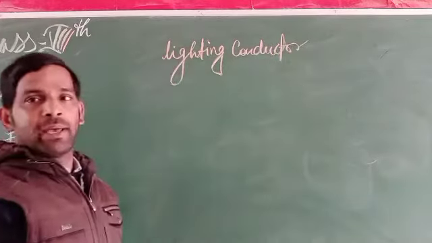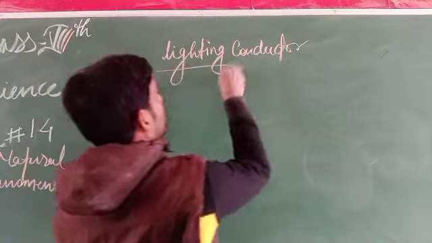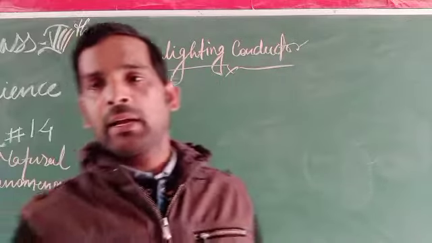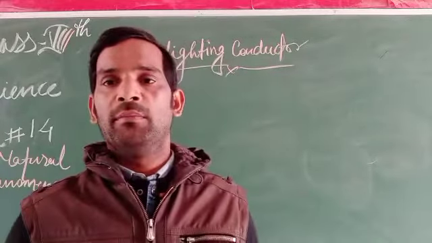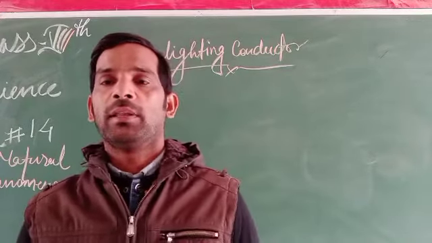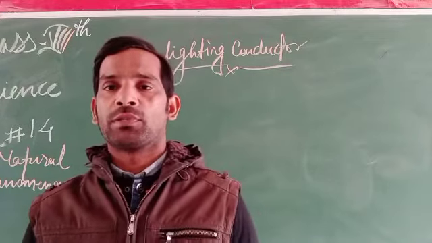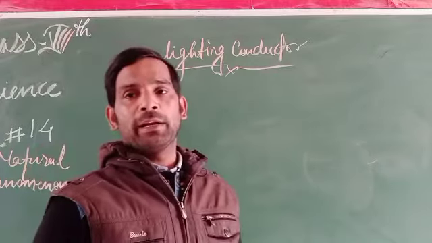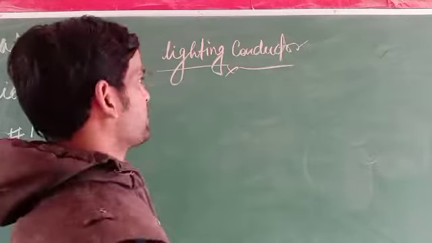What do you mean by the lightning conductor? A lightning conductor is a material in which electric current can flow, a conductor of electricity.